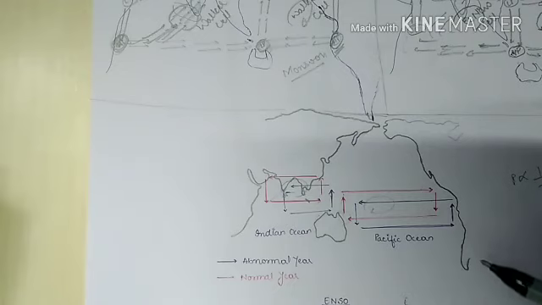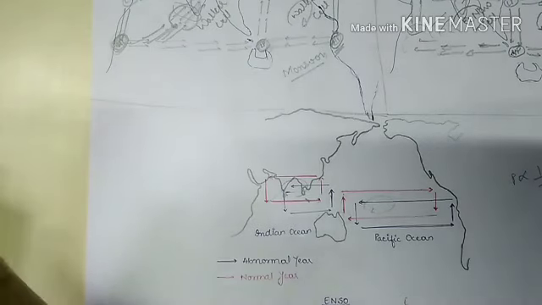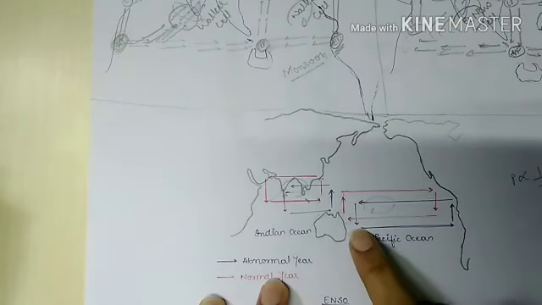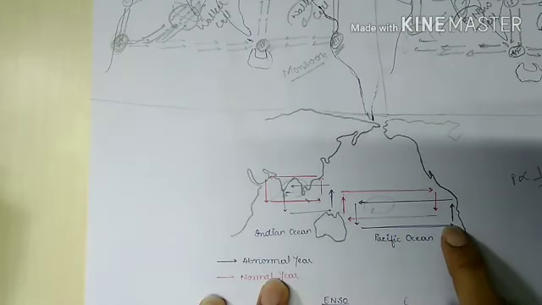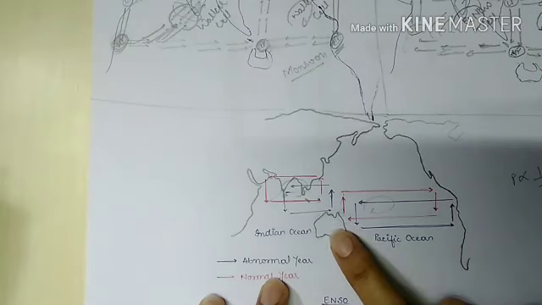So it leads to low pressure conditions on the Peruvian coast, and because of low pressure over the coast of Peru, the winds are attracted from different directions. The wind coming from Indonesia to Peru also drags oceanic water in the same direction. So now the oceanic water is dragged towards the Peruvian coast from the Indonesian and Australian coast.